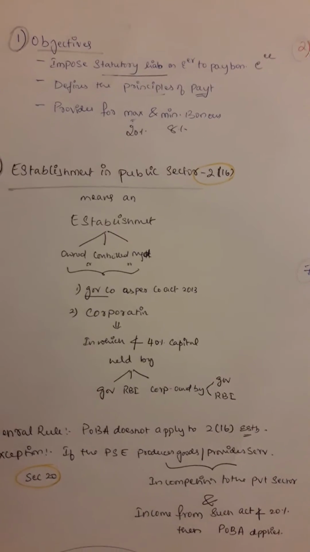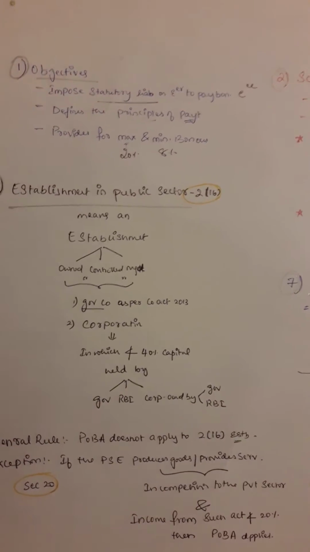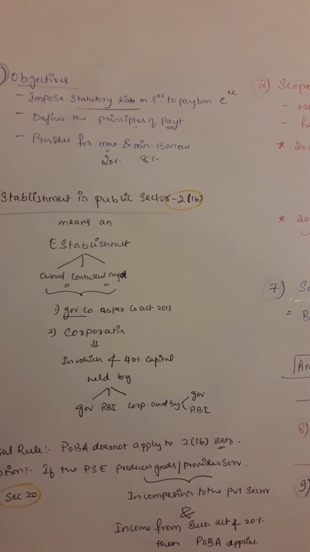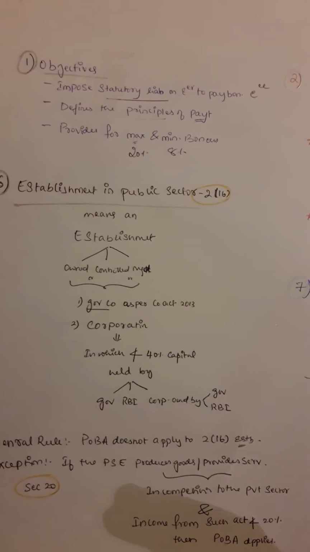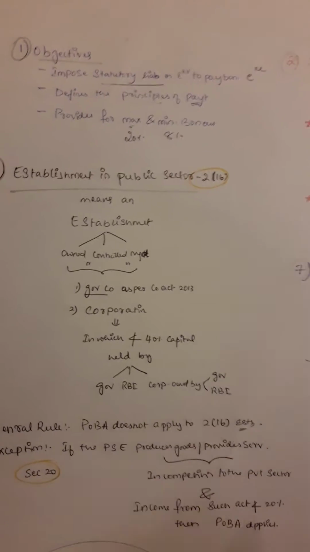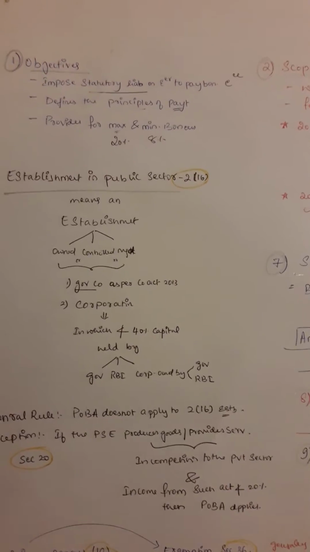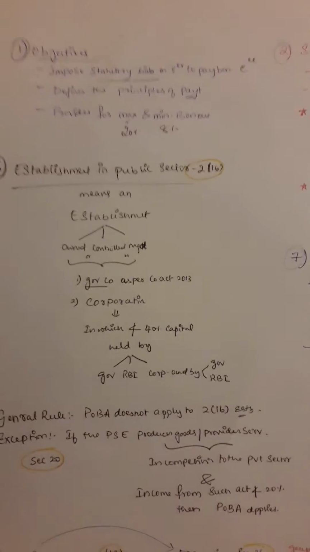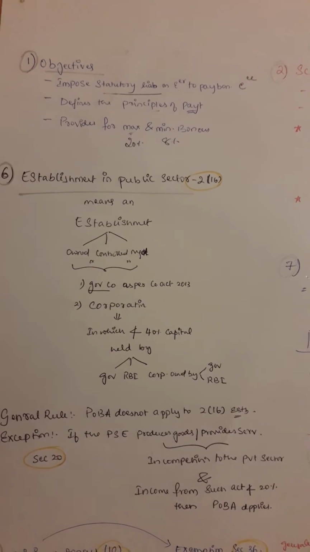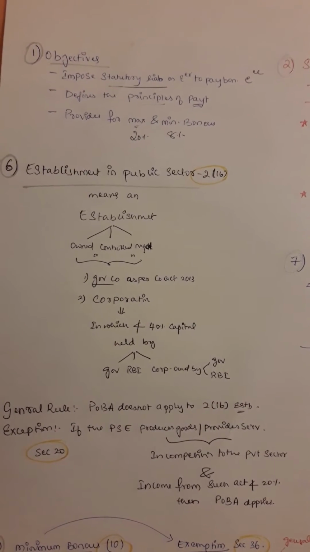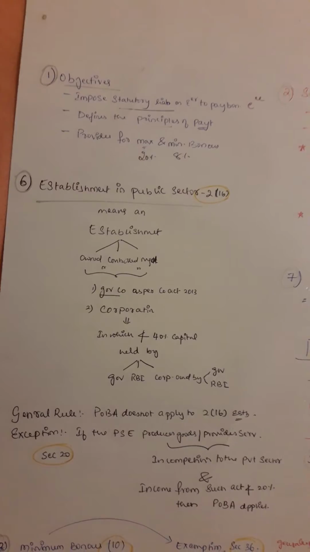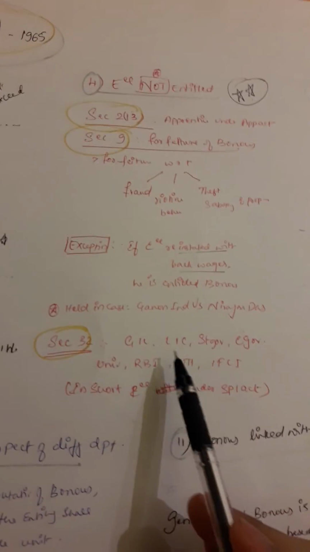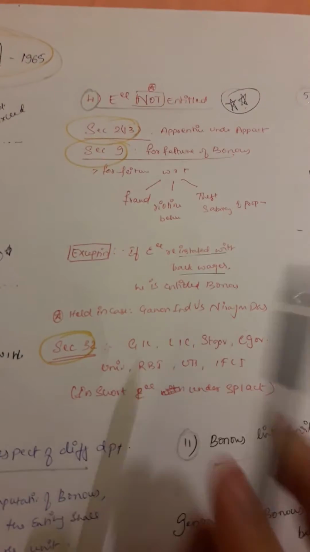For this, we can give the example of the Indian Army. Indian Army, Indian Air Force, all these, are they public sector establishments? Yes, they are, wholly run by the government only. Now we can give the example of Indian Airlines. Are the employees of Indian Airlines entitled to bonus? Actually, we would tell that no, they are not entitled. Why? Because central government and state government employees are not entitled to bonus.